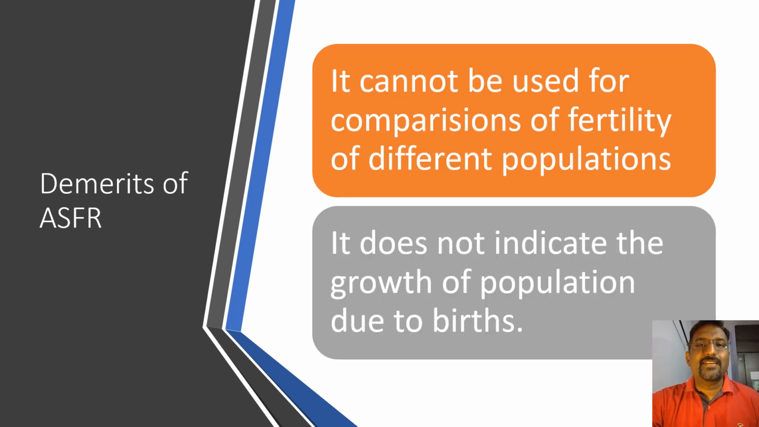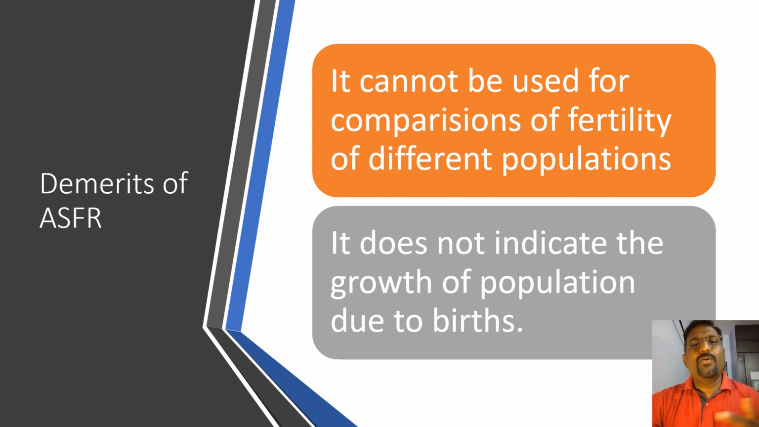Likewise, let's learn about the demerits of ASFR. Very important one: it cannot be used for comparisons of fertility of different populations. I said that in a population we can compare different age groups, but ASFR cannot be used to compare between two or more different populations. It also does not indicate the growth of population due to births. These are the 2 demerits of ASFR.